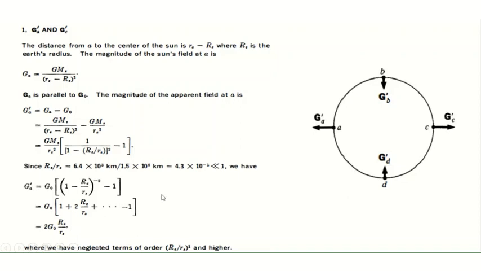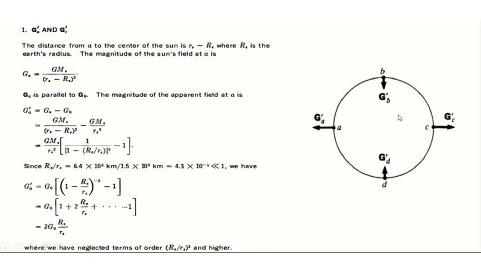So we can say that G dash A and G dash C are equal but opposite in sign. This is radially out from the Earth. Like that we will find G dash B and G dash D. This will be radially inwards towards the Earth.